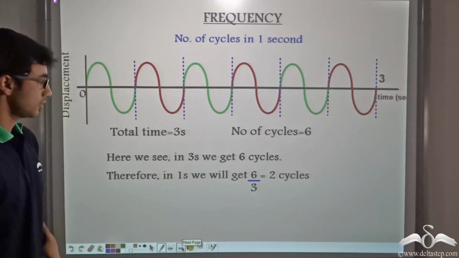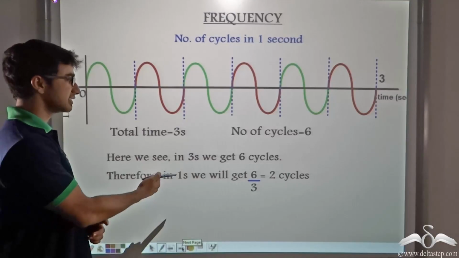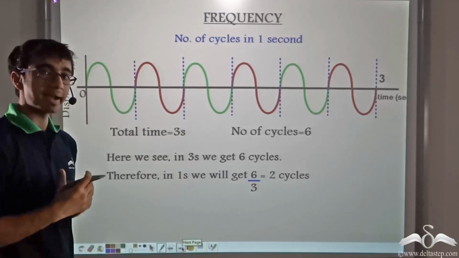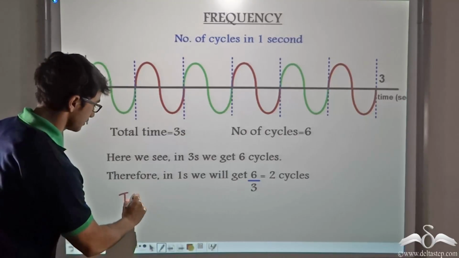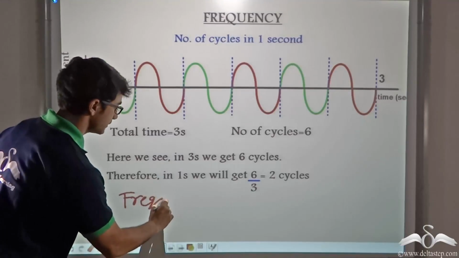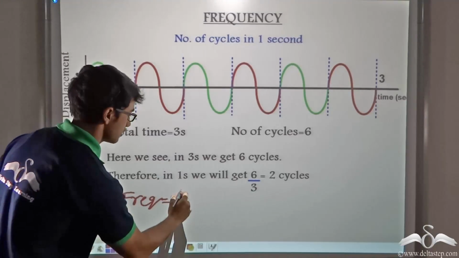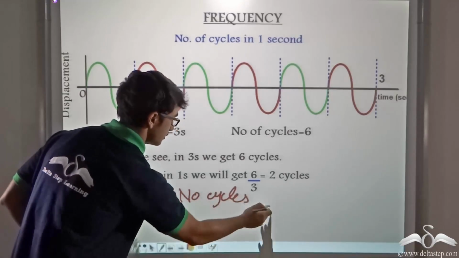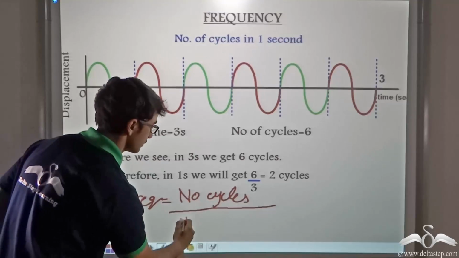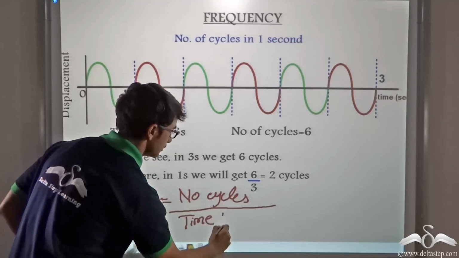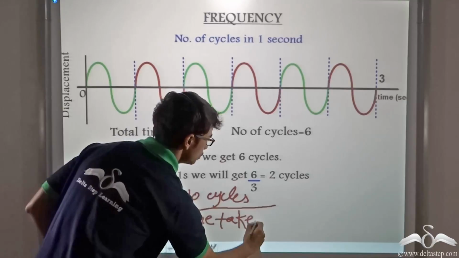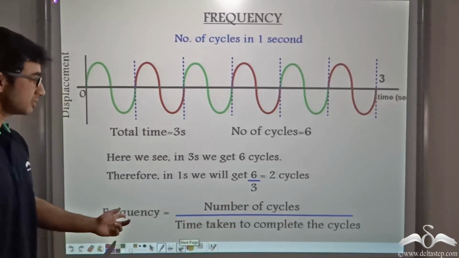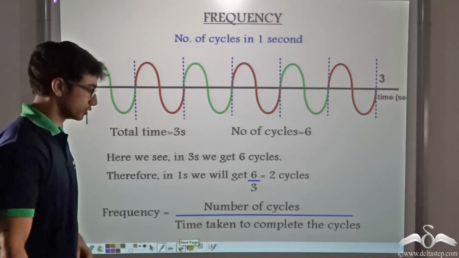So we saw that in 3 seconds we got 6 cycles. Therefore, in 1 second, we have 2 cycles. So how can we mathematically define frequency? Frequency is nothing but the number of cycles divided by the time taken to complete the cycles. You can see the mathematical formula as given on the board.